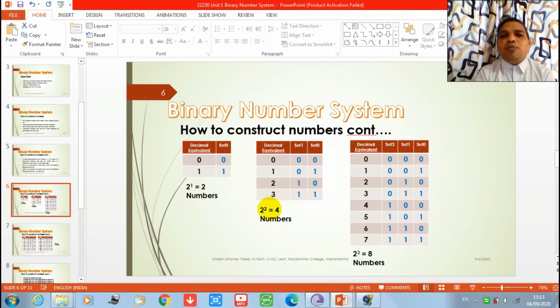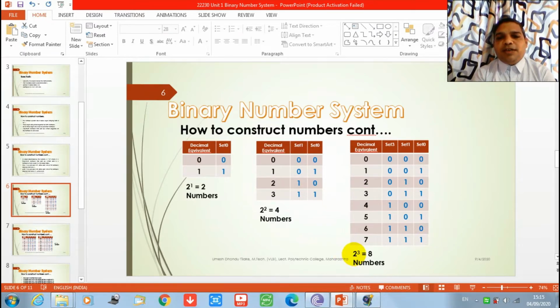That's why 2 power 2 is equal to 4. 4 numbers I can write: 00, 01, 10 and 11. The leftmost column shows you the decimal equivalent of these binary numbers. I have shown you one more example.